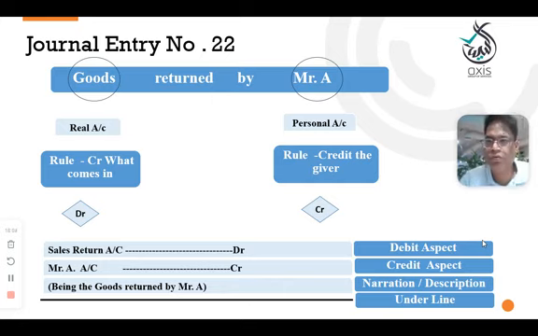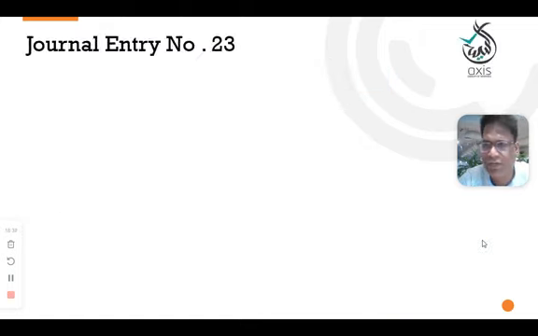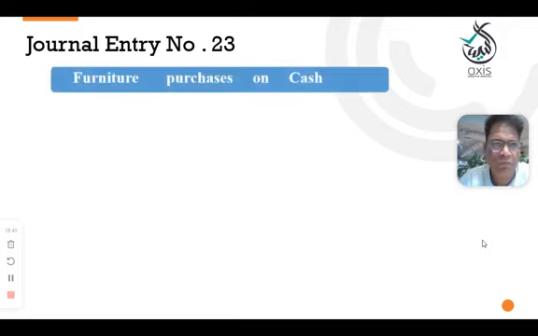Clear? Any doubt? So we understood goods received and cash, goods received and credit, and goods returned. And we understood goods given and cash, goods given and credit, and goods returned received. These are the six concepts we understood. Hope everyone cleared the basic concepts. If you have a strong foundation in the basic general entries, the rest will be done by the computers. So stick with the basics. Don't take it as a small thing.